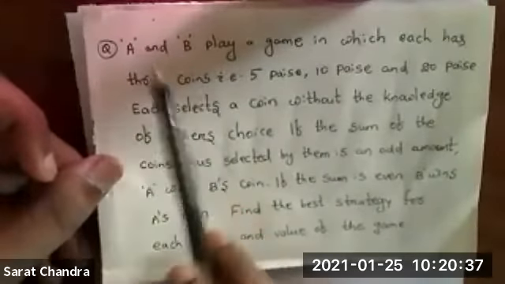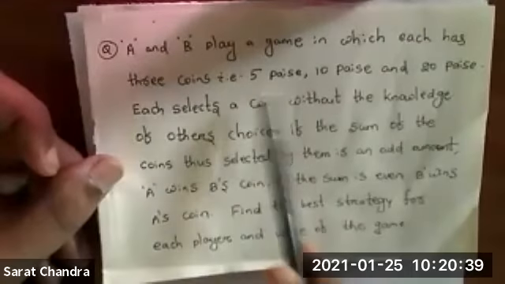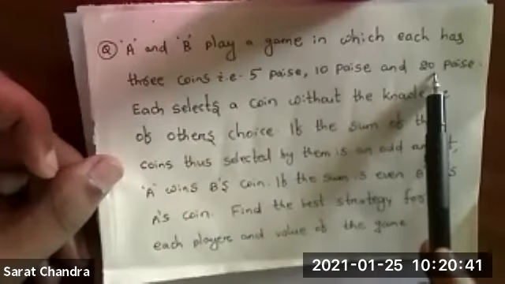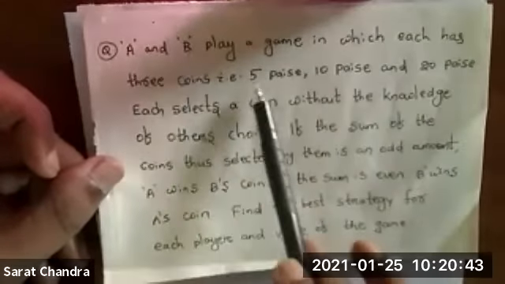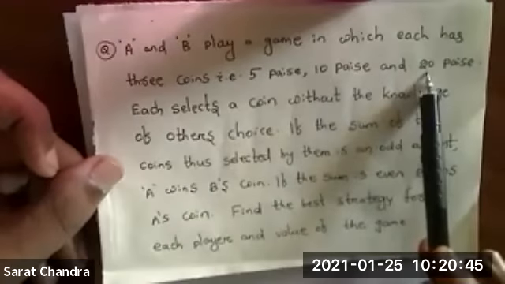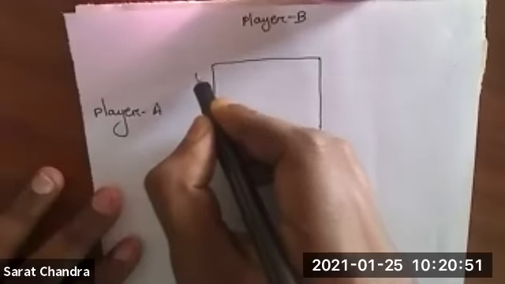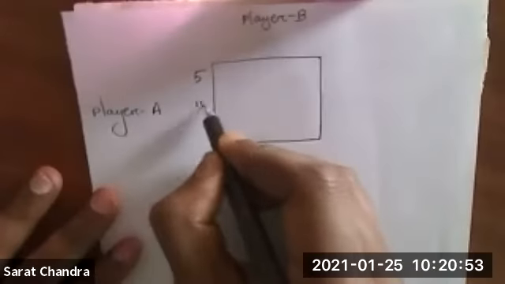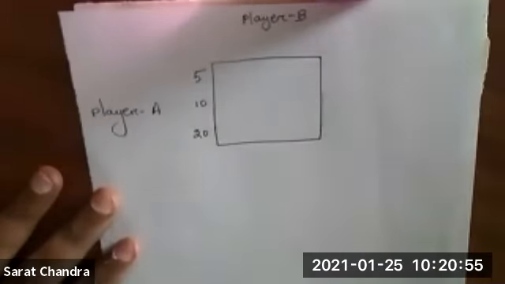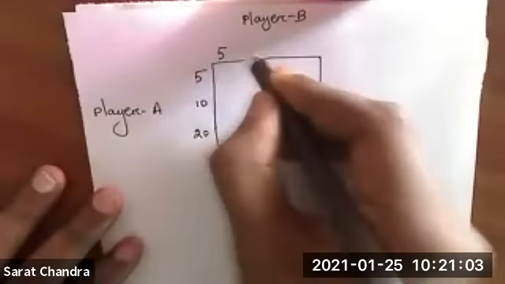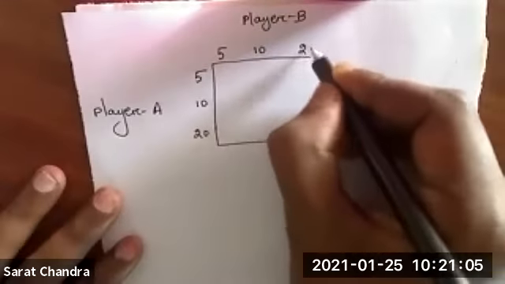Player A has a 5 paisa, 10 paisa and 20 paisa coin, and player B also has a 5 paisa, 10 paisa and 20 paisa coin. Similarly, player B also has 3 types of coin: 5 paisa, 10 and 20.